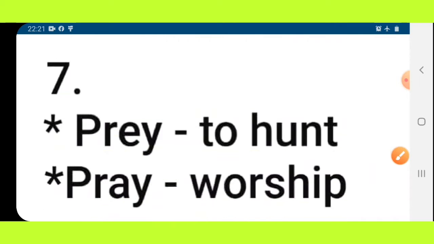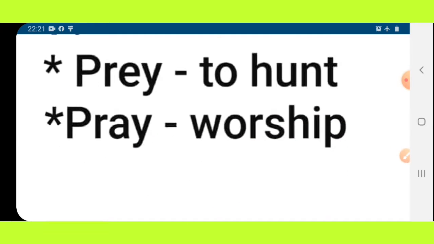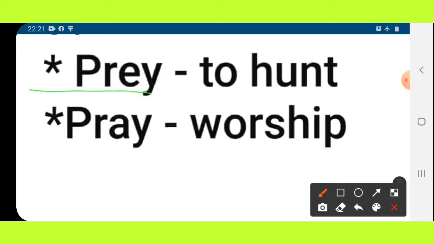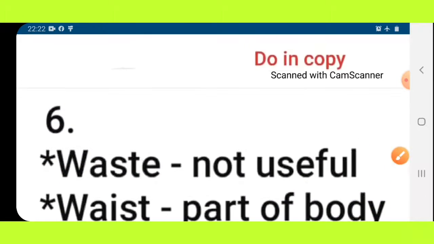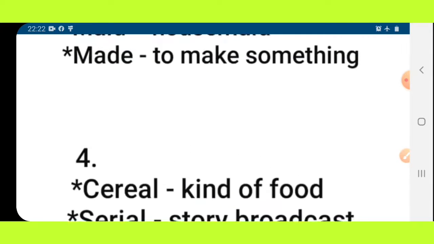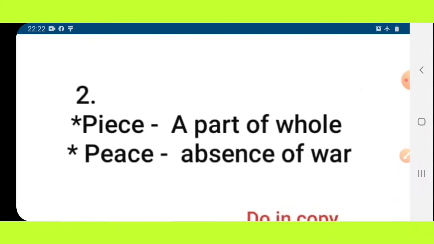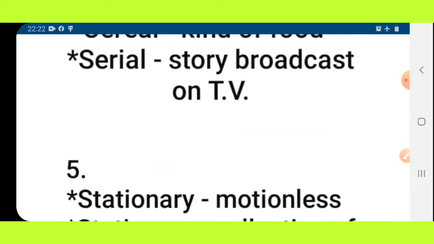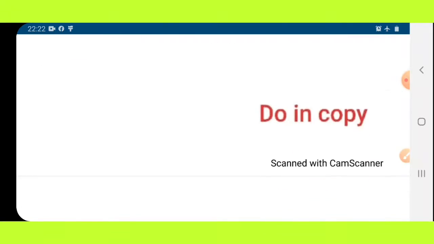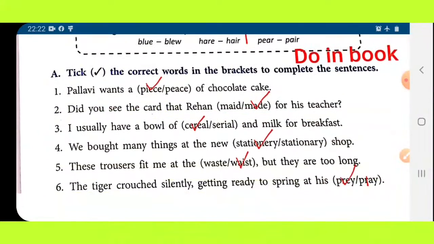After that, number 7, one more example: P-R-E-Y, prey, and P-R-A-Y, pray. Pronunciation is the same, but the spelling is different. First, prey means to hunt or kill someone or something, but the second, pray, means worship. So I hope all of you understand that in homophones the pronunciation is the same, but their spellings and meanings are different. Now let's do one exercise from our book.